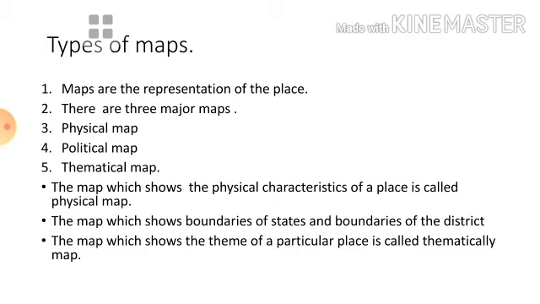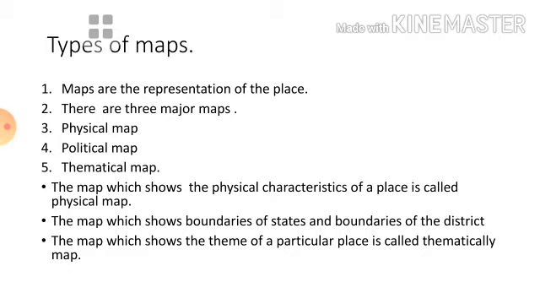The map which shows a particular theme. Suppose we are traveling on a road, and we are moving with a speed, we can see some display boards there: go slow, this is school zone, like that. This type of indication will be sent by a thematic map.